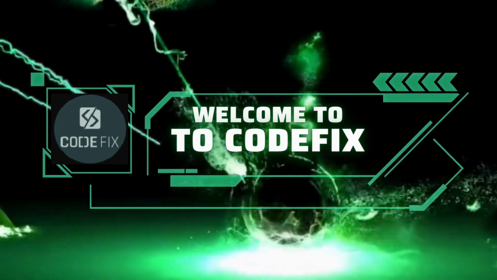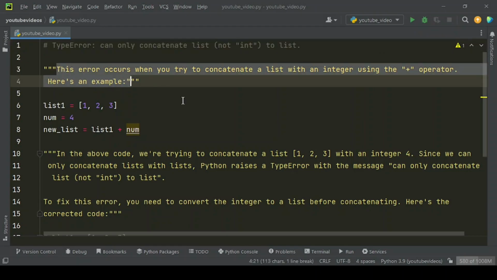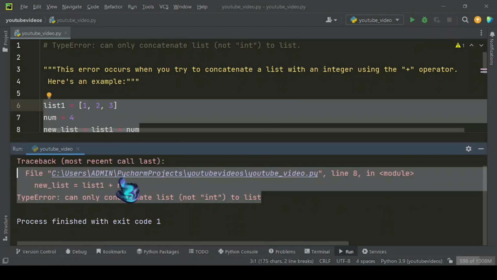In this video we have shared how to fix the type error: can only concatenate list, not int, to list. This error occurs when you try to concatenate a list with an integer using the plus operator. Here's an example. When you run this type of example code, then you will get this error.